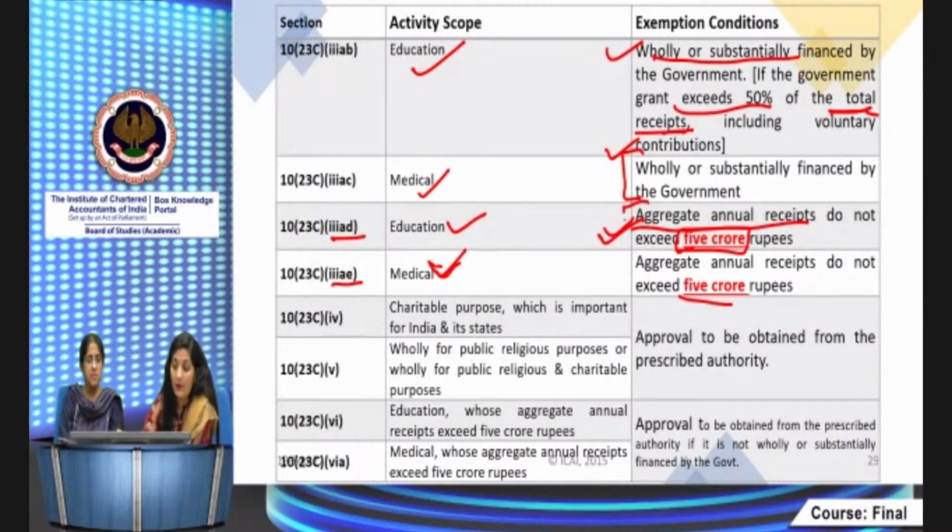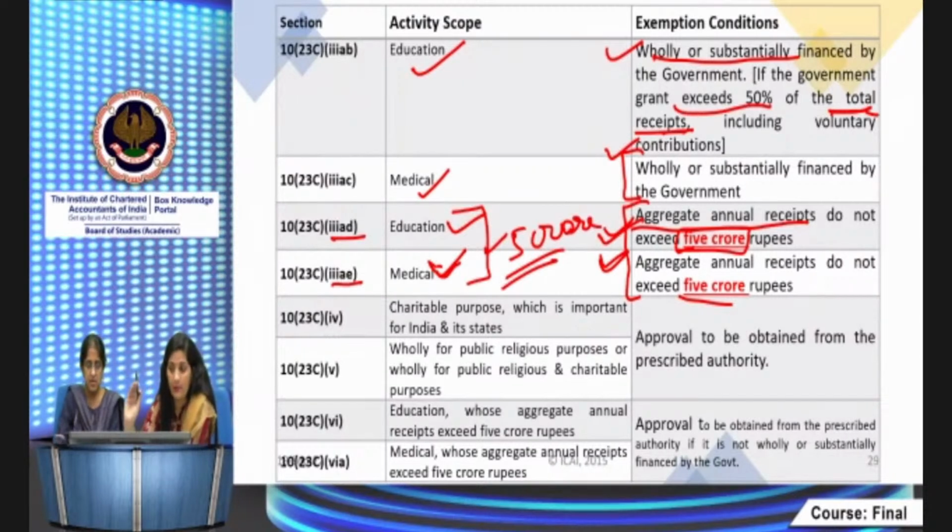But again, here one explanation has been inserted. It says if the trust is engaged in both the fields, like education and medical also, then we have to see the aggregate of both the fields, education as well as medical. If their aggregate exceeds 5 crore, then also it will not be eligible for exemption. This is very important, right? Individually, it's okay, if it is one thing then it is 5. If it is providing both the things, education and medical, then you have to see it in the aggregate. This is the amendment basically.